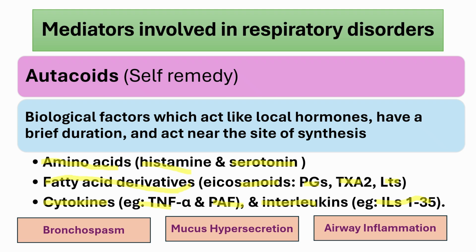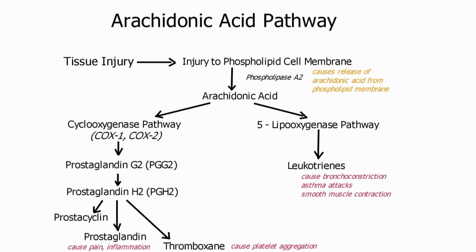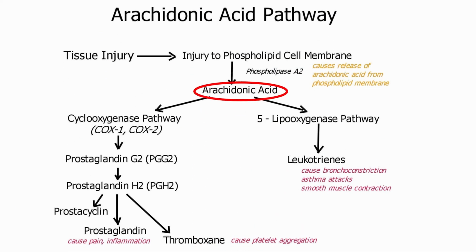Here, arachidonic acid acts as a key substrate in this pathway and splits into two main metabolic routes. 1. Cyclooxygenase pathway, COX1, COX2. On the left side, the cyclooxygenase pathway converts arachidonic acid to prostaglandin G2 and then to prostaglandin H2.